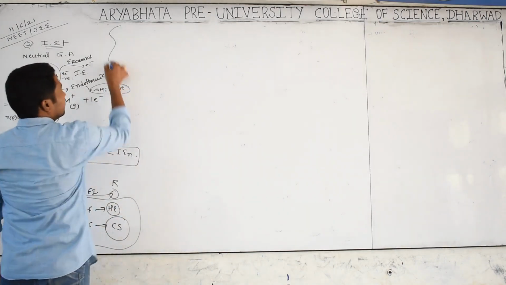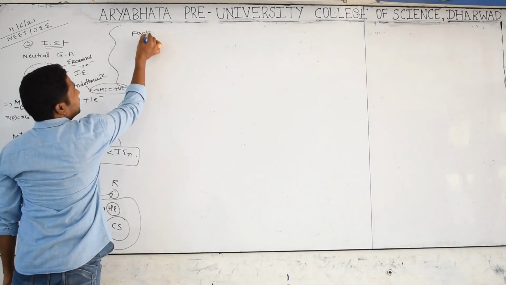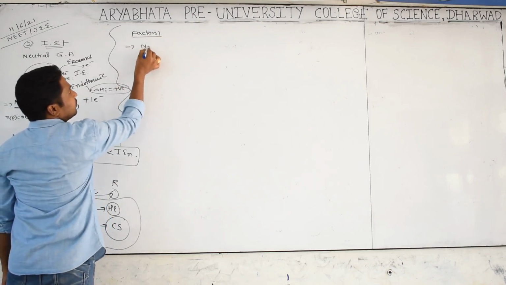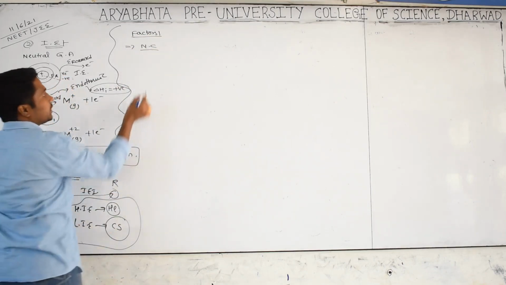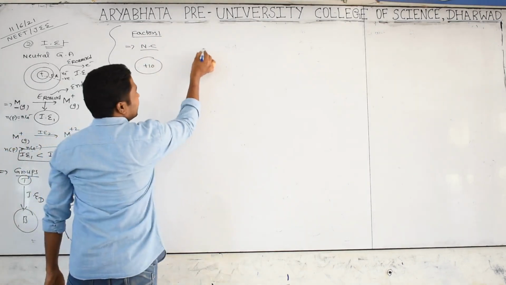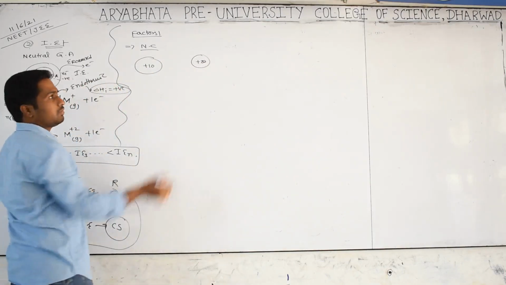And we are going for factors. What factors will influence the ionization energy? The first one is nuclear charge. For example, you have one nucleus with plus 10 charge and another nucleus with plus 20 charge, where the force of attraction will be high.